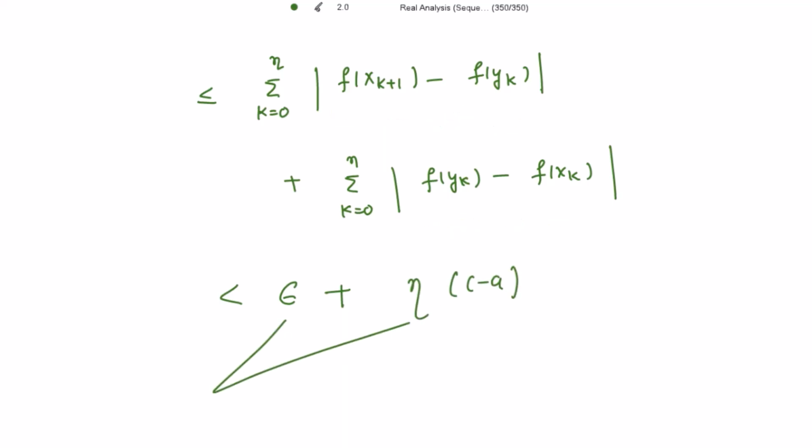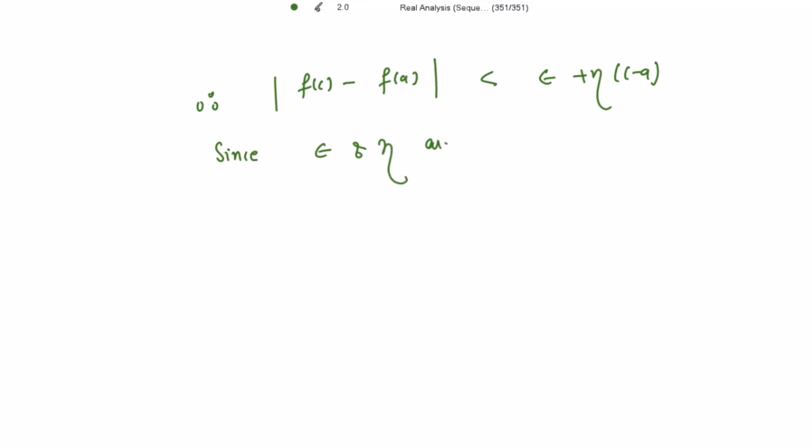Now since epsilon and eta are arbitrary positive numbers, I can take this to be as small as I can, right? 0.0001, as small as I can, any positive number. So this right hand side approaches 0, it is tending to 0, right?